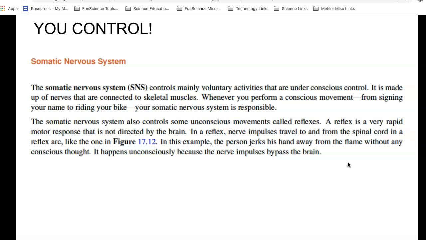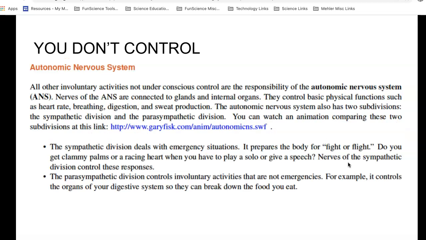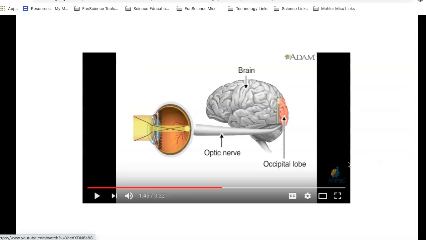And the part of the nervous system that you control is called the somatic nervous system. So please read about this. The part that you don't control is called the autonomic nervous system. And we'll talk about, you don't think about it when you digest things. Your nervous system is either under your control or not under your control.